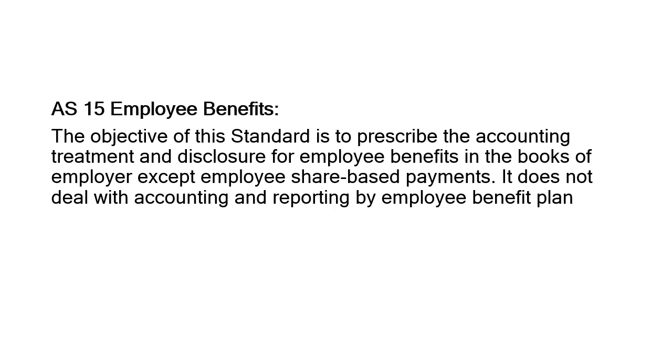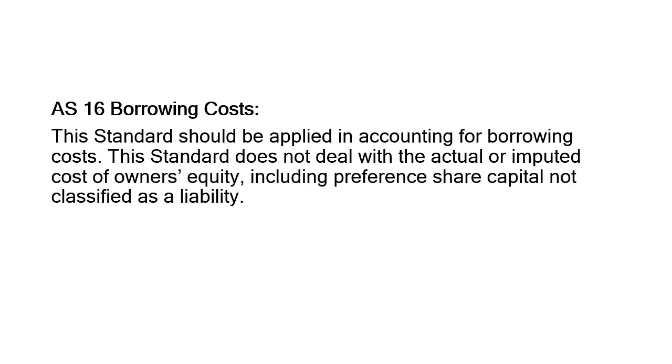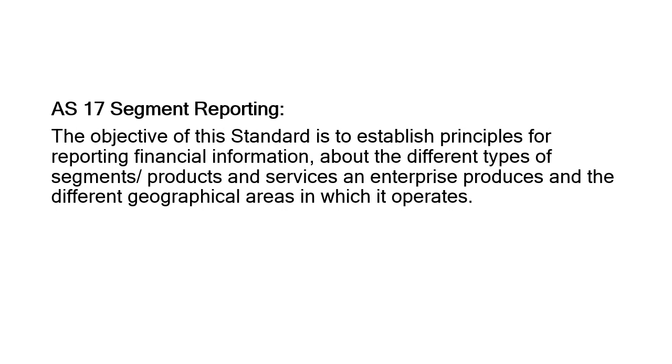Employee benefit: what all benefits are going to be provided or given to the employee has to be recorded in the books of the employer. The employer, meaning the owner, should know what the various benefits are that the company is providing to the employee. So this is another standard. Then borrowing cost: if the company has borrowed money from any sources, that has to be clearly defined in the statement.